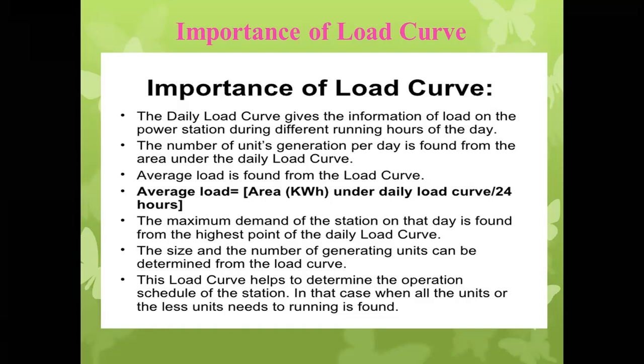And the next significance is what? The size and number of generating units can be determined from the load curve. If we are able to determine the average load coming on the station, we can directly guess what amount of electrical energy should be generated. If we know the average load coming on the station, we can easily guess how much electrical energy should be generated, which will be helpful to meet the load.